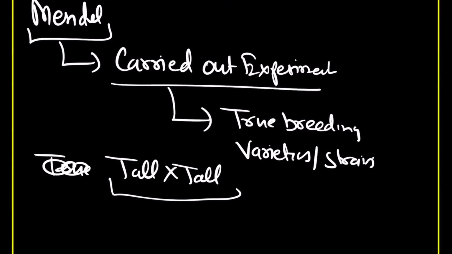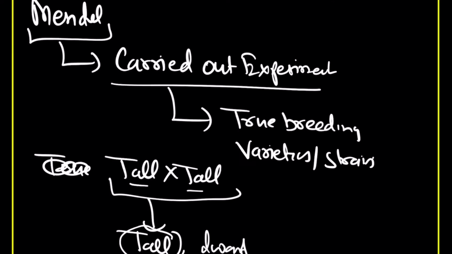I have told you how you can perform the cross fertilization. What he got was tall, and a few dwarf. Here we don't know whether it is true breeding or not, so this tall was selected.